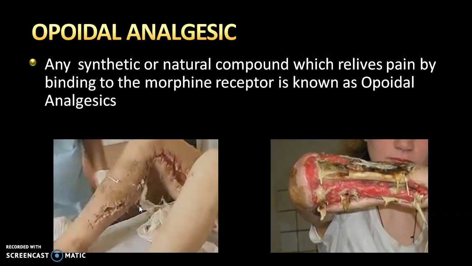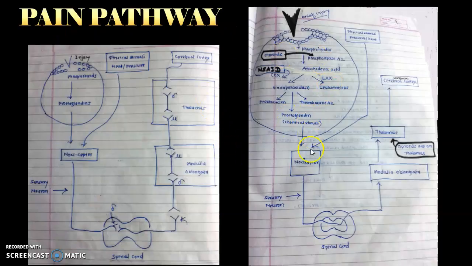Now we will see what an opioid analgesic is. I would like to repeat that opioid drugs are only analgesic in nature. They are not anti-inflammatory, they are not antipyretic. Why is it so? Because they are just blocking the pain sensation pathway. They are not blocking the synthesis of prostaglandin. So they are just analgesic drugs, blocking the central pain pathway, and hence they are called opioid analgesics.